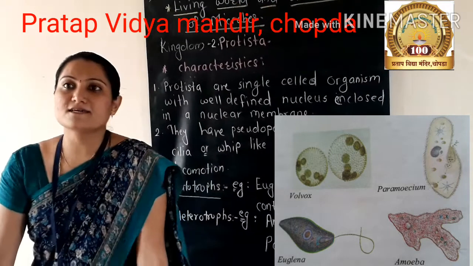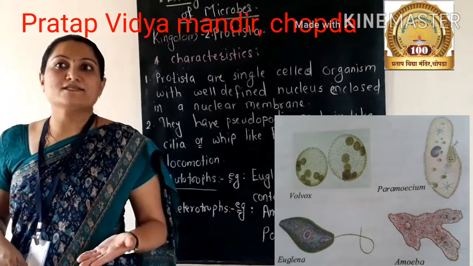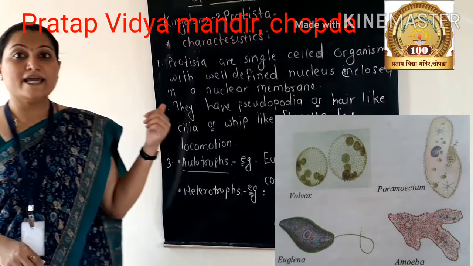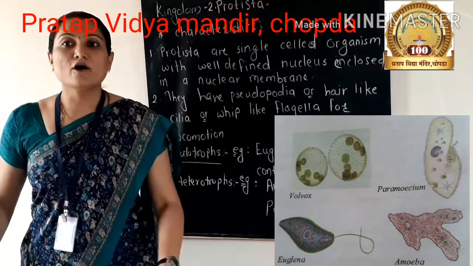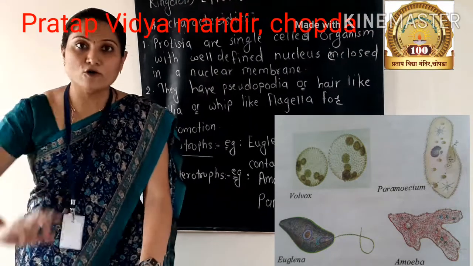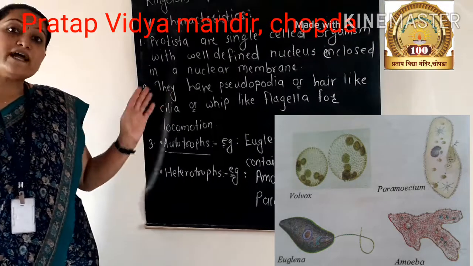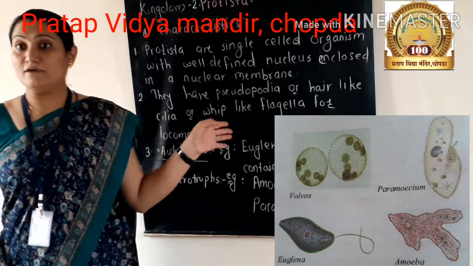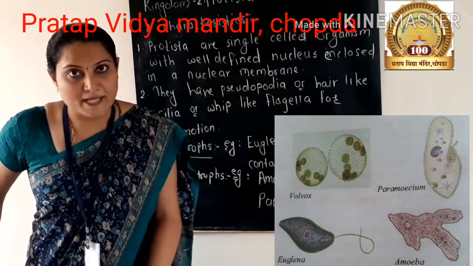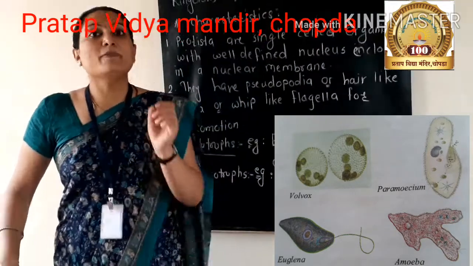First characteristic is Protista are single cell organisms with a well-defined nucleus enclosed in a nuclear membrane. Then second one is they have pseudopodia or hair-like cilia or whip-like flagella for locomotion. And third one is they are autotrophs and heterotrophs. For example, in autotrophs, Euglena and Volvox contain chloroplast, and in heterotrophs, for example, amoeba and paramecium.